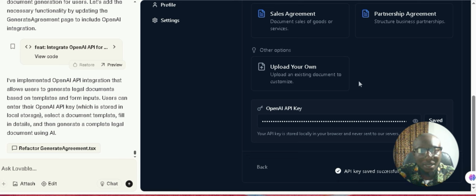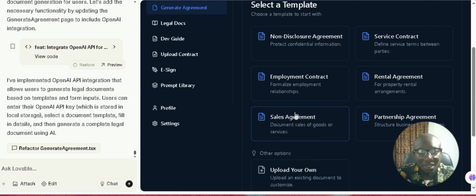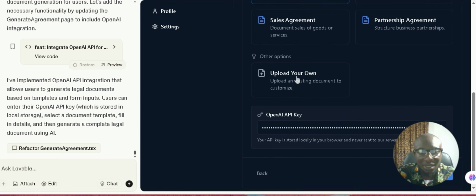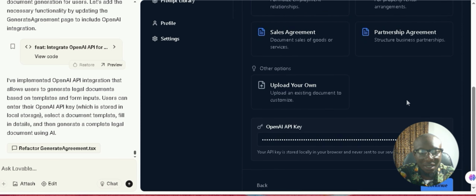Let me see if it's working already. Okay, let me use these templates.